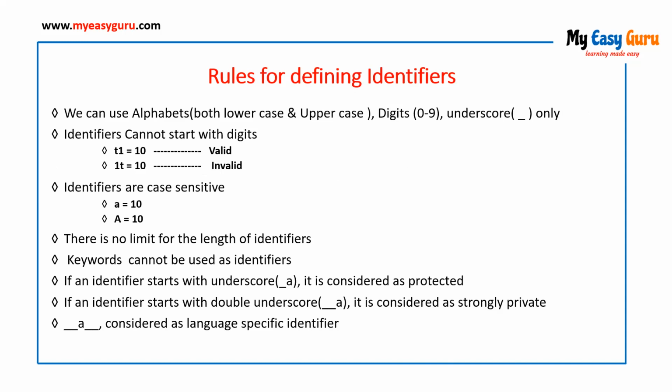Python supports alphanumeric characters, but an identifier cannot start with a digit. If you try to start an identifier with a digit, you will get an error. An identifier can start with an alphabet or with an underscore, but it cannot start with a digit. So let us see.